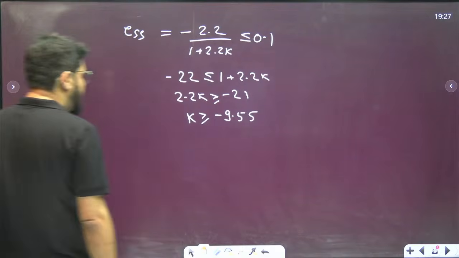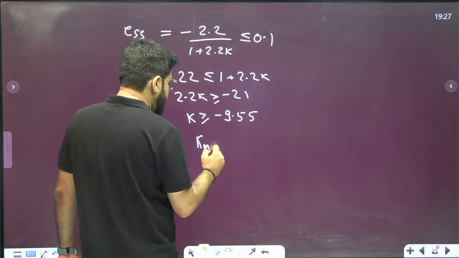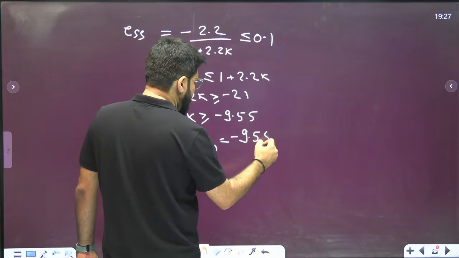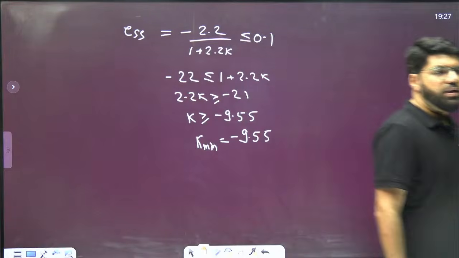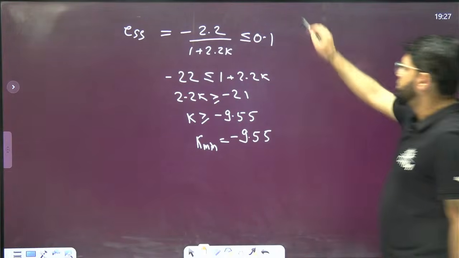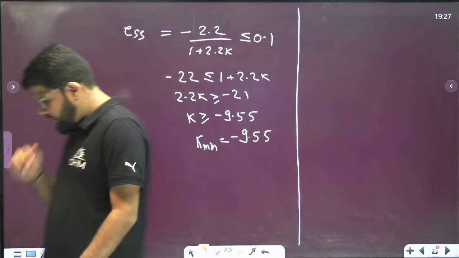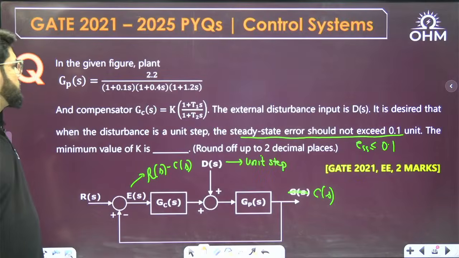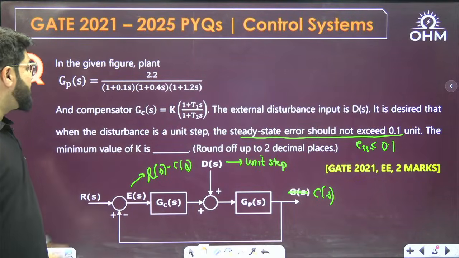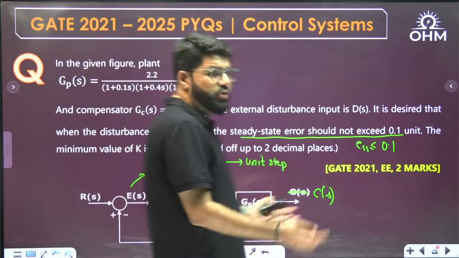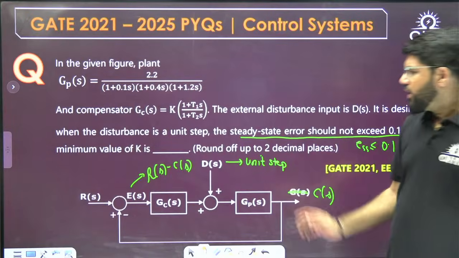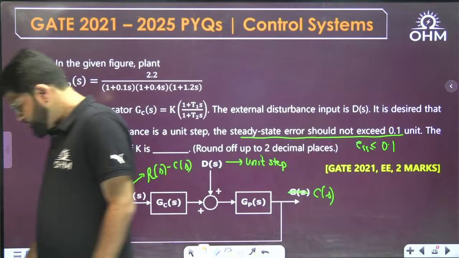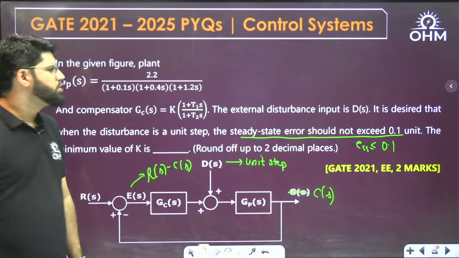Yes. So what the question was asking is, what is the minimum value of k? Greater than or equal to this value, so minus 9.55. The minimum value of k is minus 9.55, because in the question they didn't mention that k has to be positive or negative. They have not mentioned, so k could be negative, and this is how it is. Tell me any doubts, if there are any doubts.